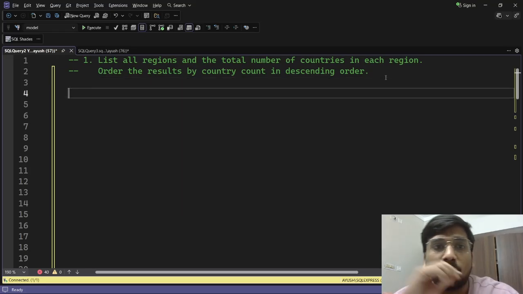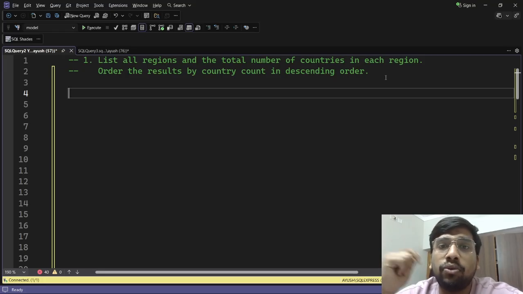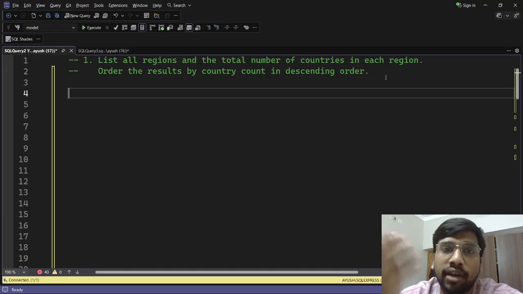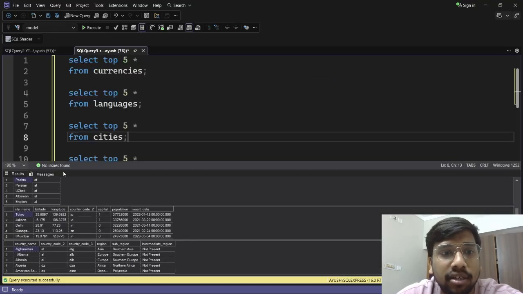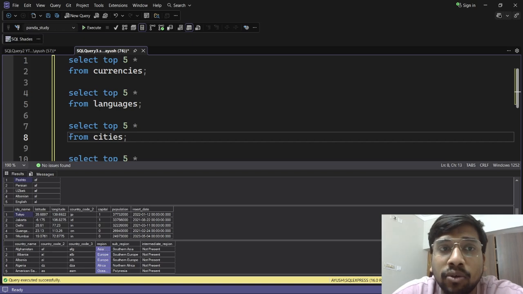Good. Now, the question says list all the regions and the total number of countries in each region. Order the results by country count in descending order. Okay. Now, you want two things, regions and the count of countries in that region. So you would basically want to extract the data from the countries table, right? Because here you talked about the region and the countries. And if you see the countries data set, it has the country name, country code 2 and 3, region, and the sub-region. Basically, we want the region, right? So we will have to query from the